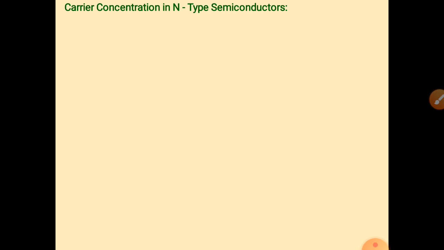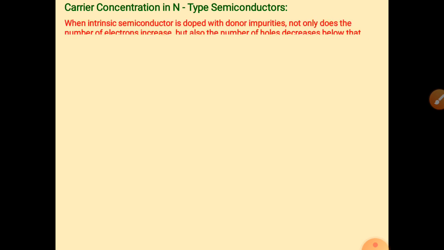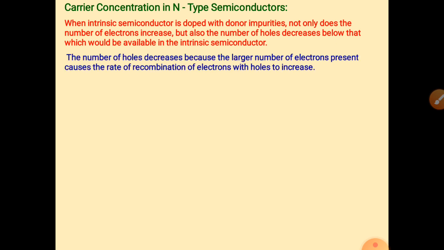Now, carrier concentration in N type of semiconductor. What is carrier concentration? Carrier concentration means the number of charge particles, that is, which charge particles are more in number. Here, in N type of semiconductor, because of the impurity we have more electrons than holes, because of that pentavalent atom. So whenever we add this type of pentavalent impurity to an intrinsic semiconductor, we get N type semiconductors.